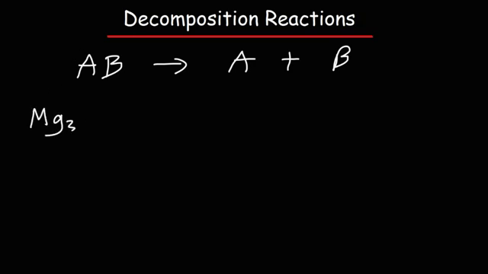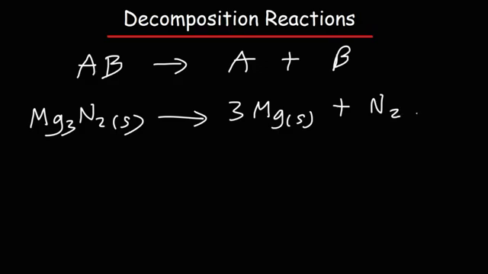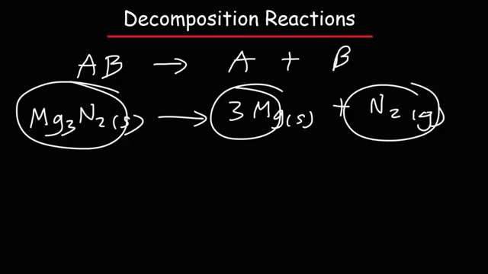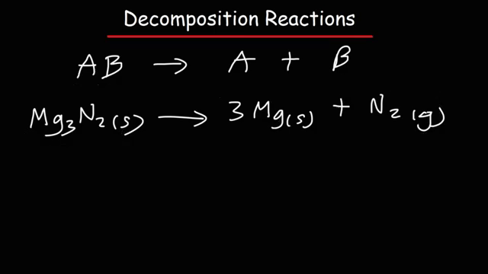Decomposition reactions. A decomposition reaction is the reverse of a synthesis or combination reaction. So in this case, you're starting with a single reactant, AB, and you're going to break it up into two or more products, typically A plus B. A good example of this is magnesium nitride. This is an ionic compound, and when heated, will decompose into its component elements, magnesium and nitrogen gas. So here we have a single reactant breaking down into multiple fragments. So that is a decomposition reaction.